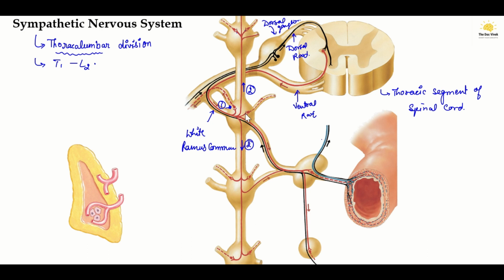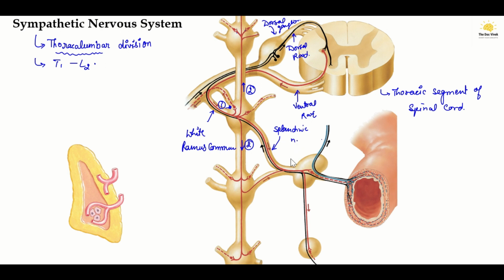Without synapsing on the first ganglion, the fiber can move directly from the ganglia either directly to the organ, or maybe by synapsing on another ganglion. The fibers which move from the first ganglion directly to any organ of the body lead to the formation of a splanchnic nerve.